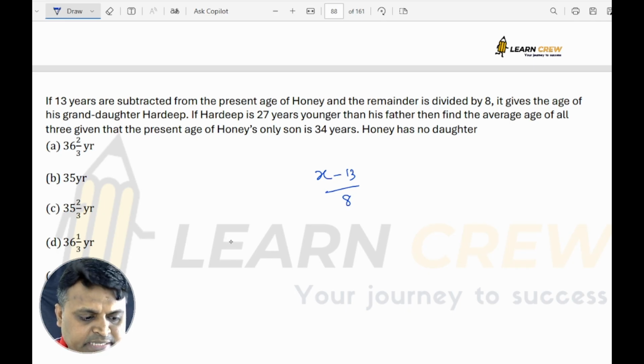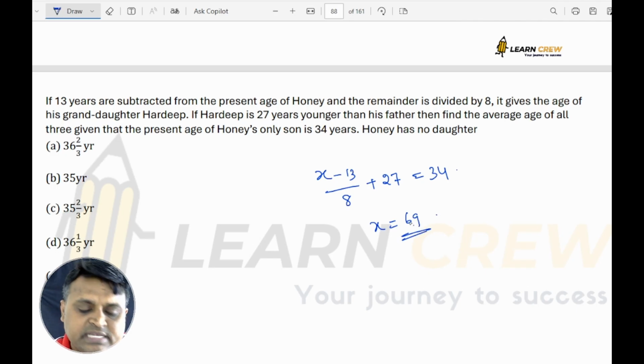Age of granddaughter Hardeep plus 27 will be 34. So from this, what will I get? 34 minus 27 is 7. 7 into 8 is 56, so X is equal to 69. So Honey's age is 69.